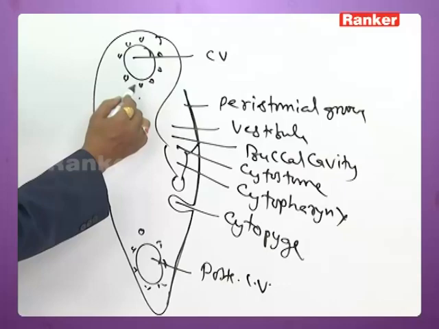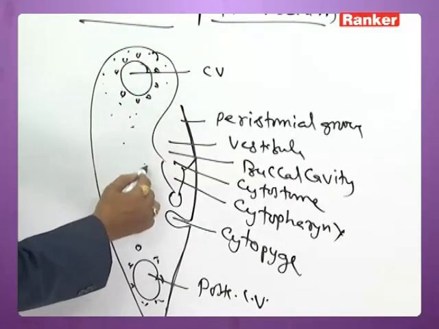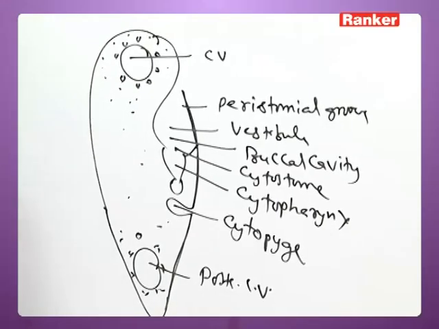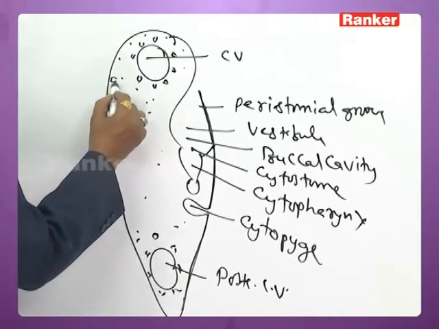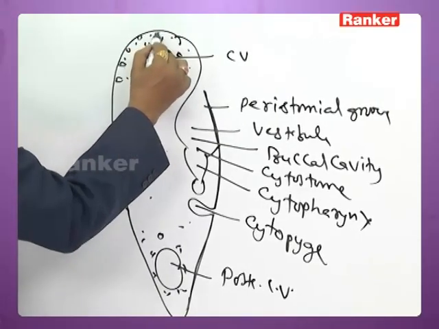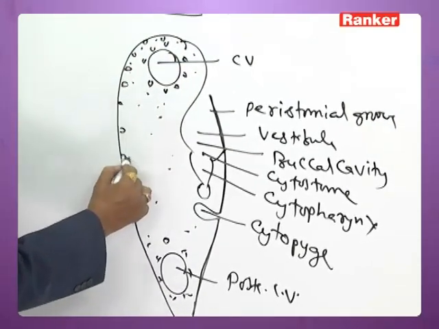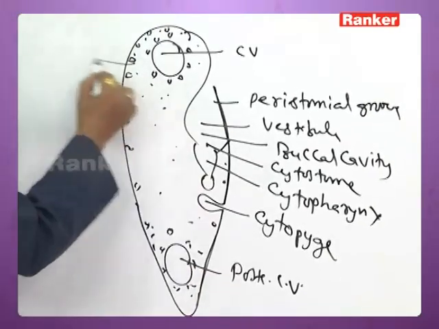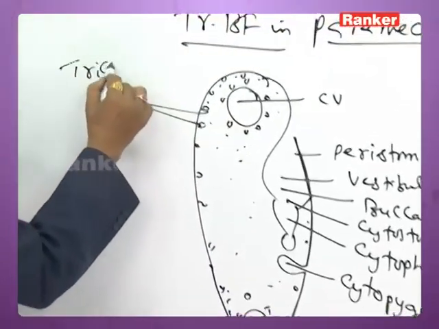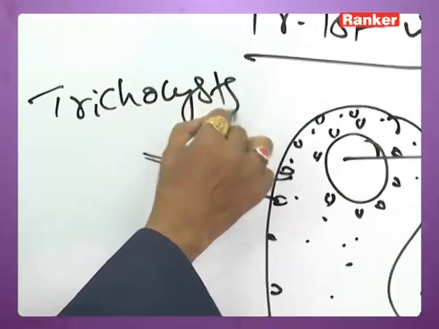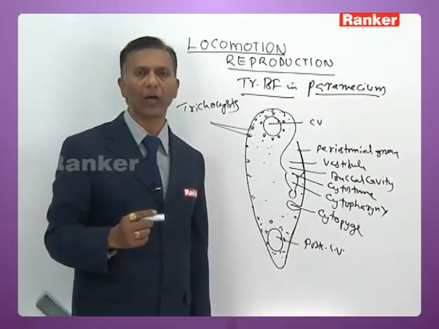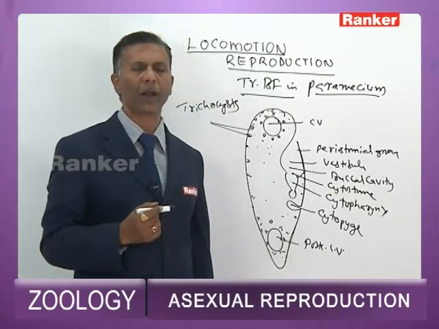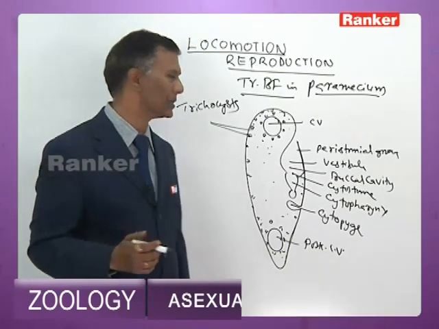Then it has cytoplasm, which is divisible into outer ectoplasm and inner endoplasm. Ectoplasm is also called cortex, and endoplasm is also called medulla. Below the pellicle, several small carrot-shaped structures are present. These are called trichocysts. They are meant for offense and defense. They synthesize a colloidal substance called trichin, which is responsible for offense and defense and sometimes even anchorage.